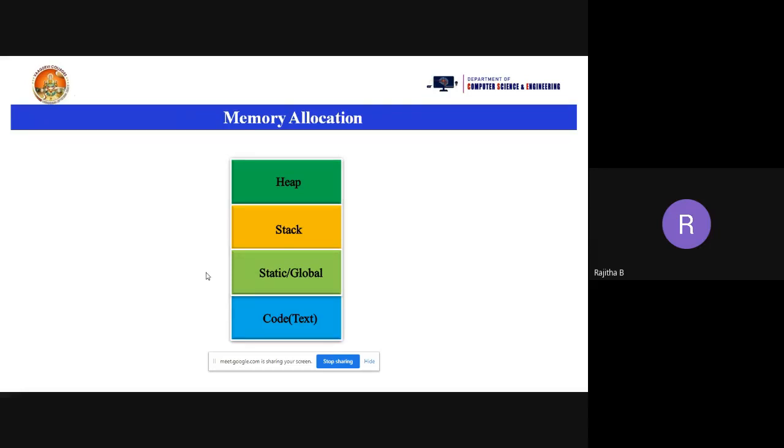Now, what is code or text? In a program you have statements, which are called instructions, and those statements are stored in the code or text location. Coming to static and global: we can use static and global variables throughout the program. If you use any static or global variable, memory will be allocated for it in the static or global area.